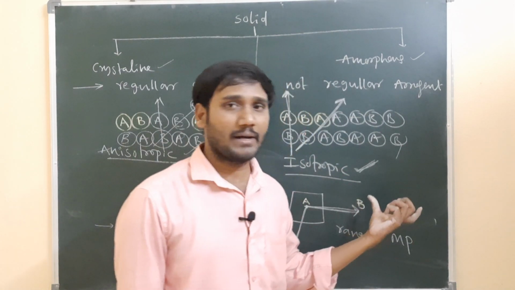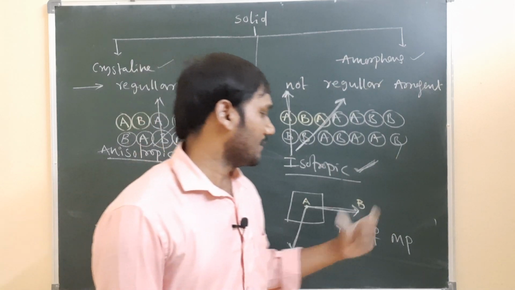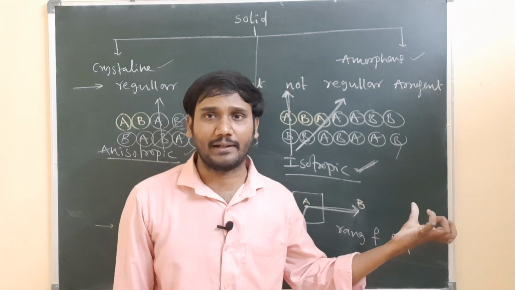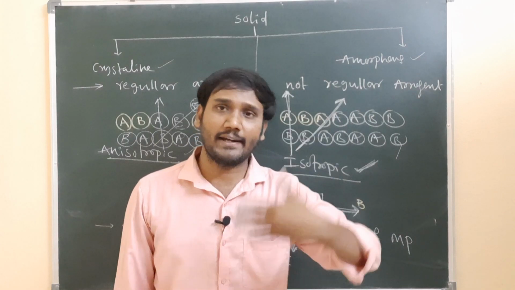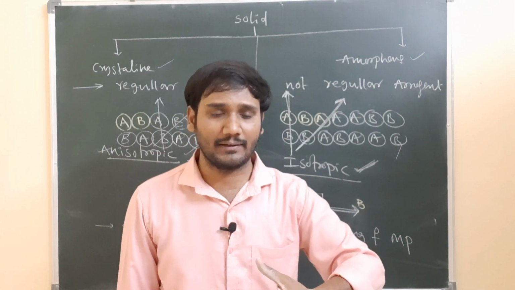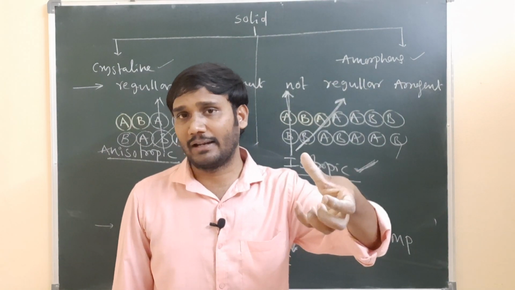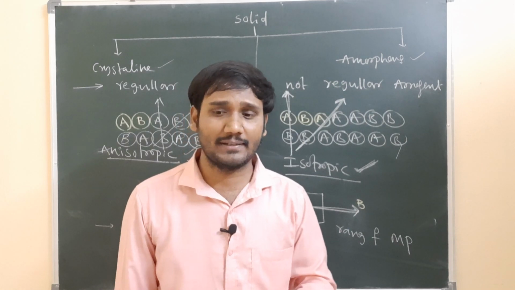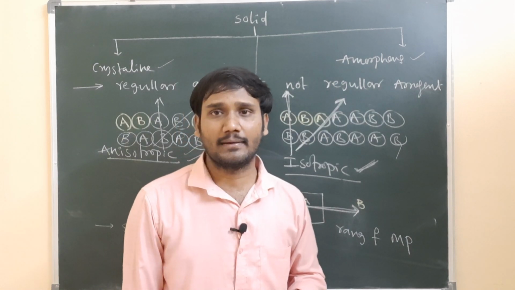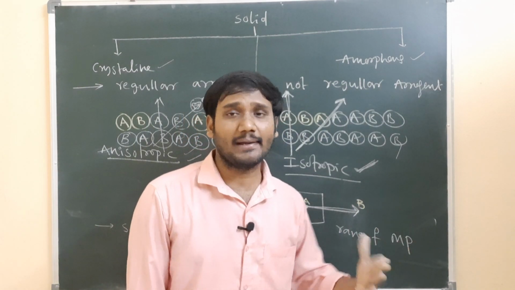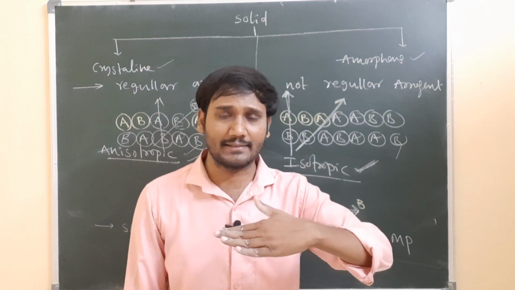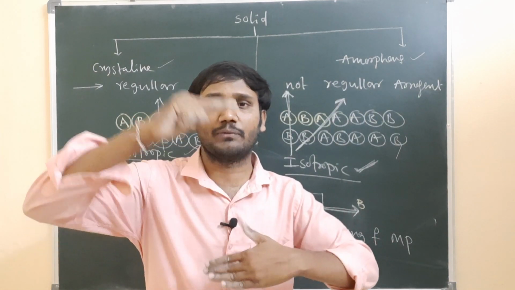But amorphous, for example plastic, starts melting from, say, 40 degrees centigrade, and it continues to melt as the temperature increases to 50, 60, 70 degrees. When it reaches 80 or 90 degrees, the complete plastic will have melted. It means the melting range of the plastic is from 40 degrees centigrade up to 90 degrees centigrade, for example.